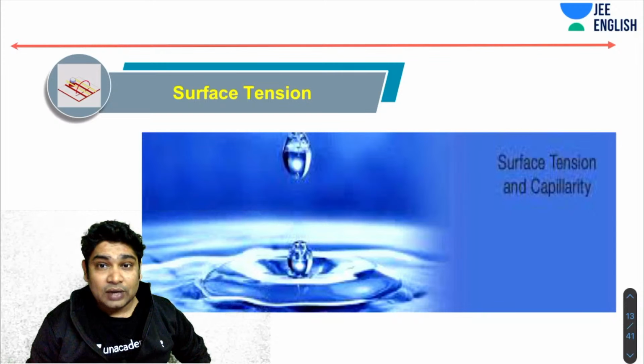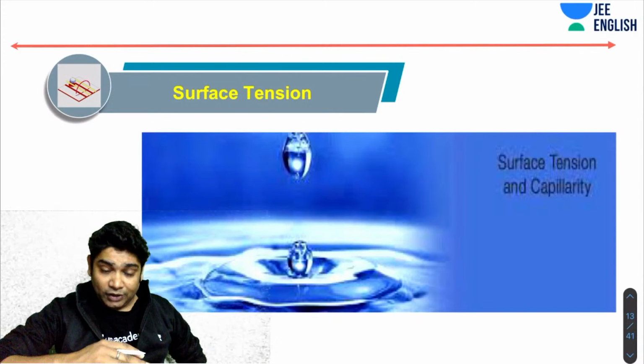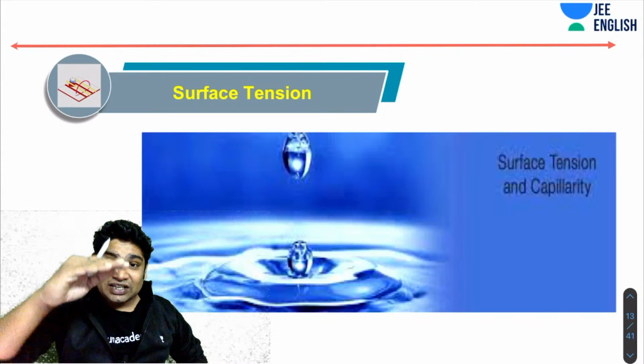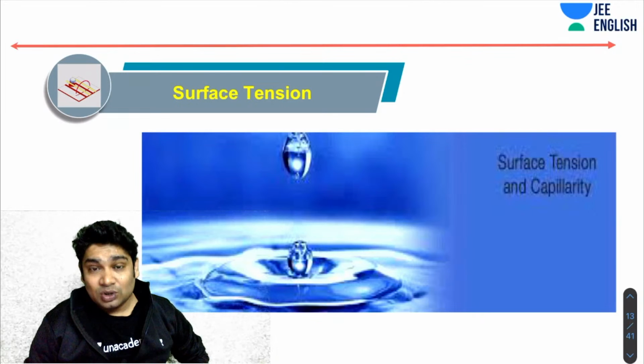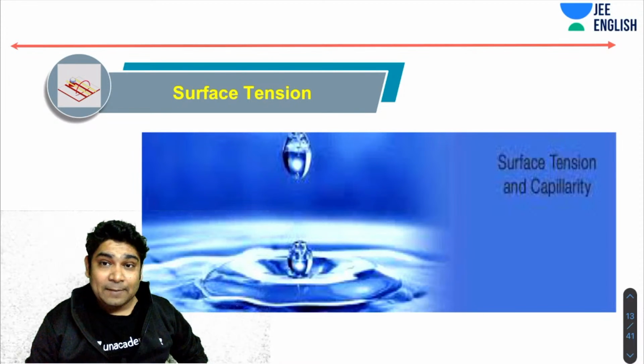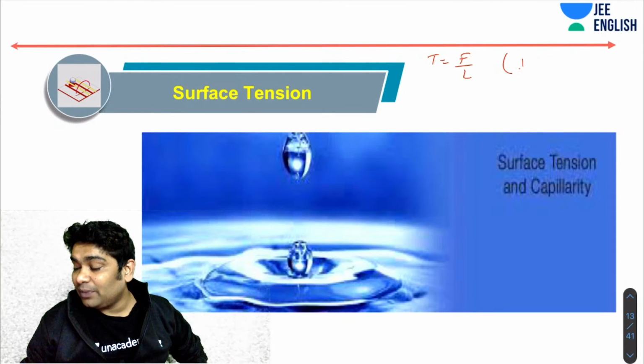And I also told you that to create a surface, you need energy to bring a molecule from the bulk to the surface. You need to do work against the attractive forces of the bulk molecules. So I told you there are 2 ways of defining surface tension. One was force per unit length, and this always acts perpendicular to the length.